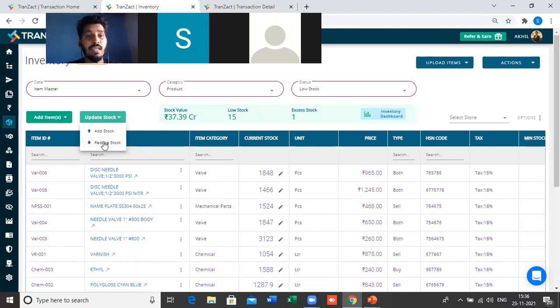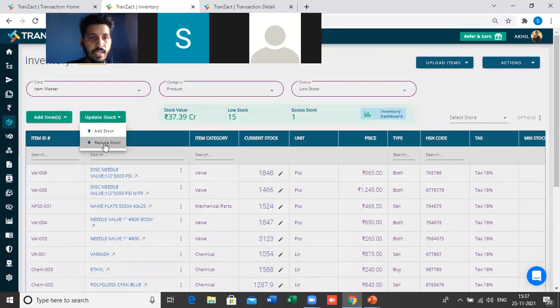For example, let's say in today's production I have consumed some lot, let's say 5 to 6 raw materials. The store person has the idea about all the raw materials getting used in today's production. So what the store person needs to do is pass one simple entry here to reduce the stock.